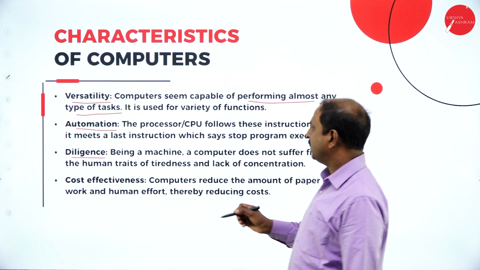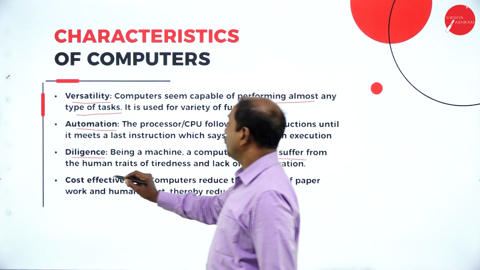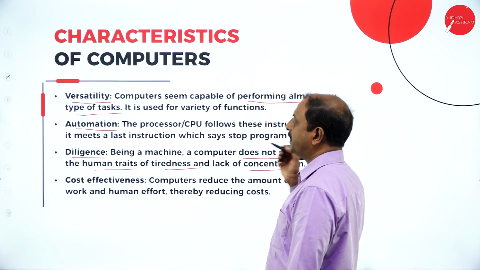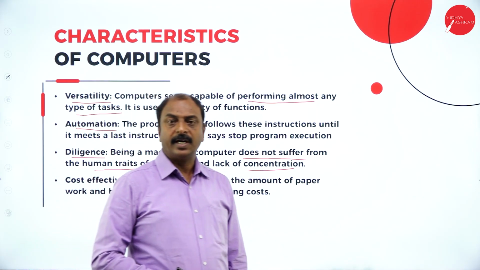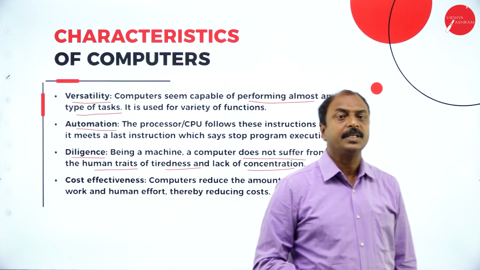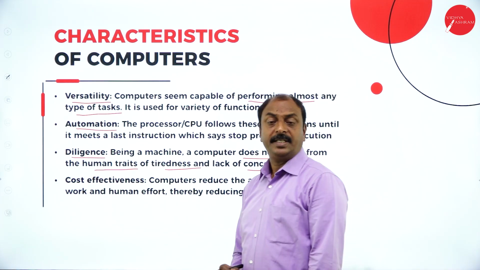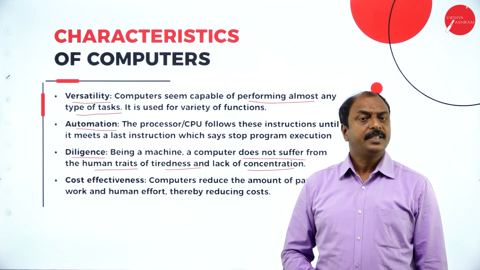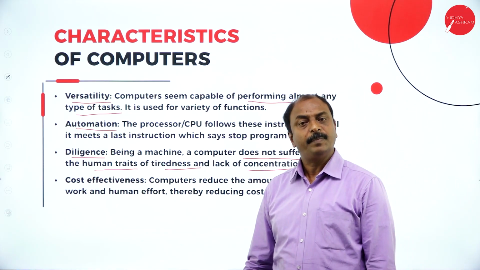Diligence. The meaning is that being a machine, the computer does not suffer from human traits like tiredness and lack of concentration. Because it is a machine, it does the work as per the instructions given by the user or in the program. At any point of time, it never says, I am so tired, I cannot do this. All these things we cannot expect from a machine.